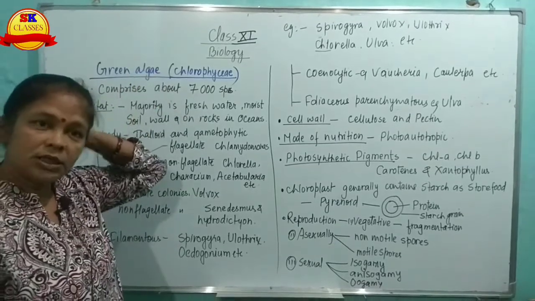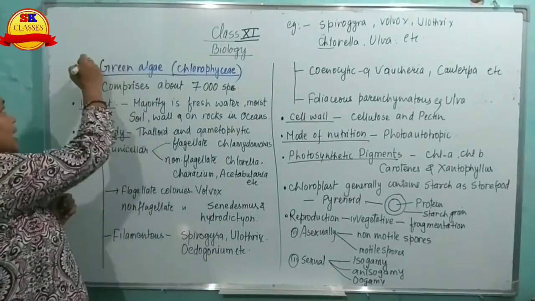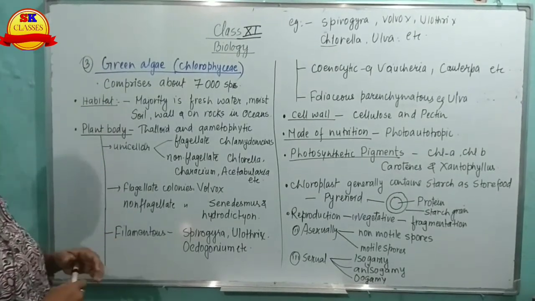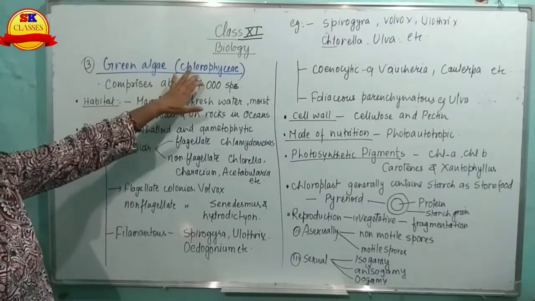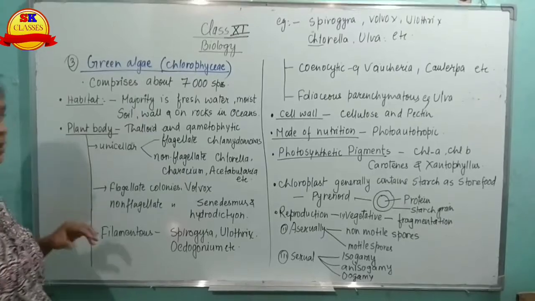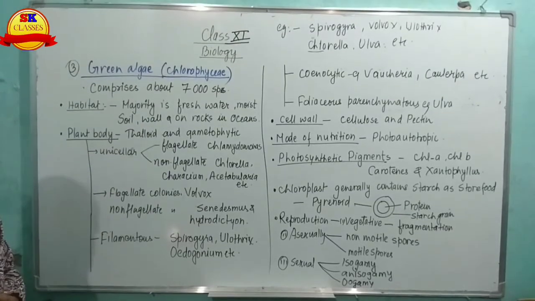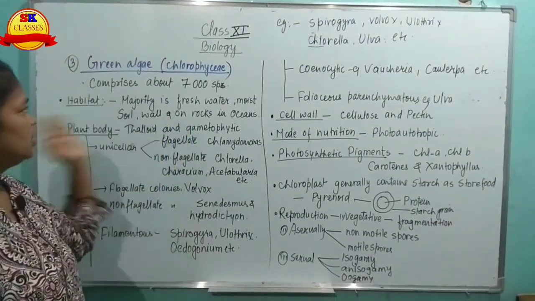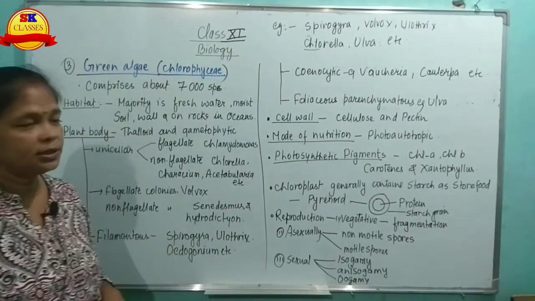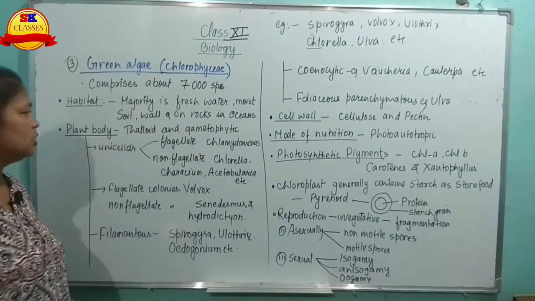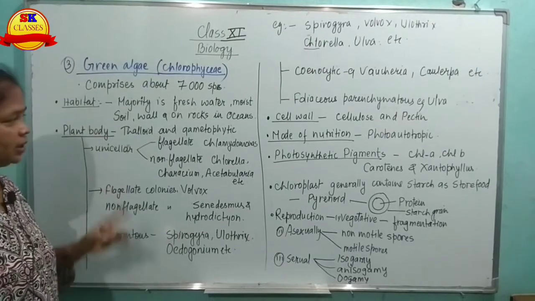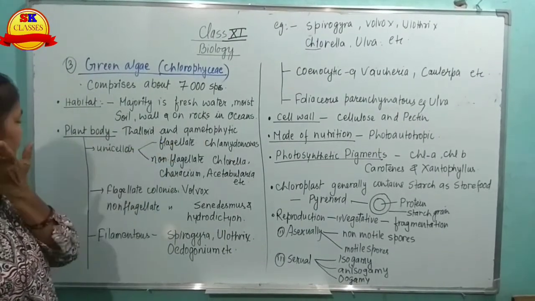The third one is the green algae. First was red, then brown, and then green. Green algae is also known as Chlorophyceae. It comprises about 7,000 species. Habitat: majority is fresh water, but some is also found in marine water, soil, and rocks in the oceans. Plant body is thallus and gametophytic, means in haploid condition.